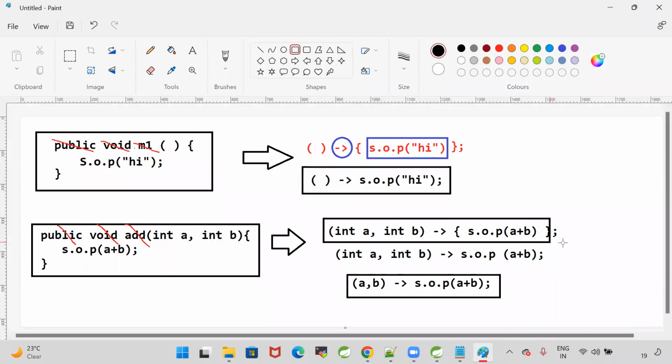Then this is our lambda. Here when you observe, there is only one line in the body. When the lambda has a one-line body, curly braces are optional, so I removed the curly braces here. Then, when you are passing input for the lambda, specifying the data type is also optional. Lambda will guess what type of data you are passing, and based on that, it is going to perform the operation.